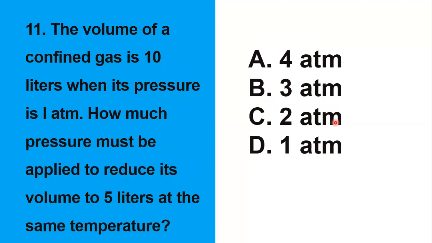11. The volume of a confined gas is 10 liters when its pressure is 1 atm. How much pressure must be applied to reduce its volume to 5 liters at the same temperature? Ang gagawin po natin dito is Boyle's law, P1V1 equals P2V2. Ang hinahanap natin is P2.